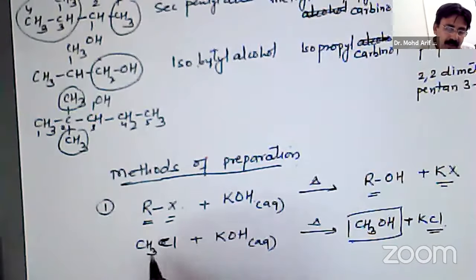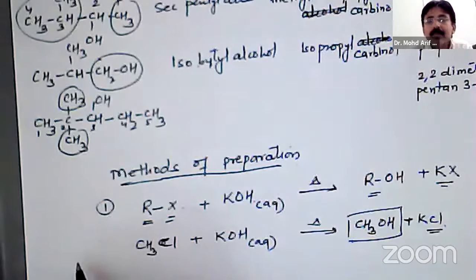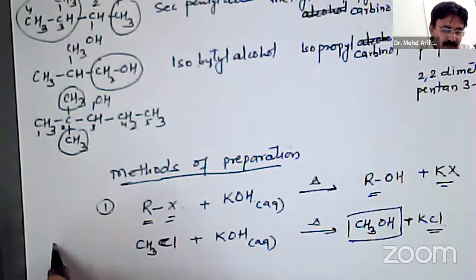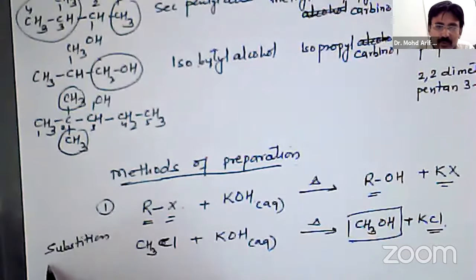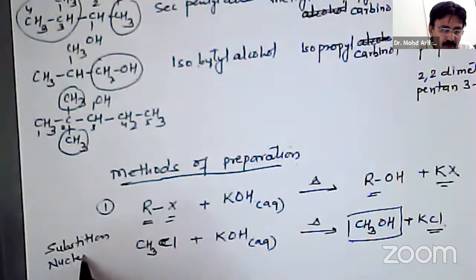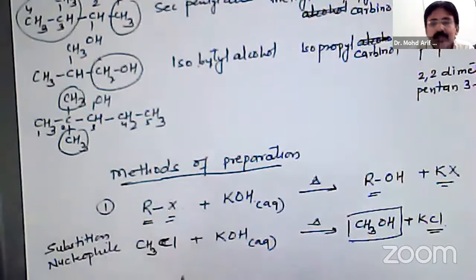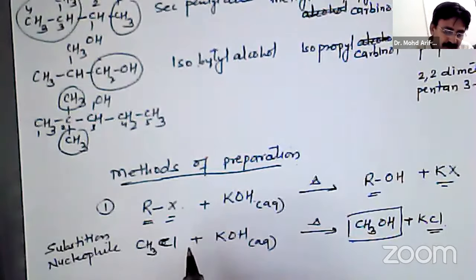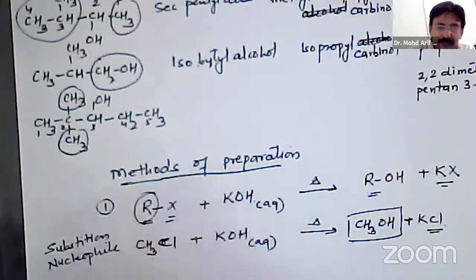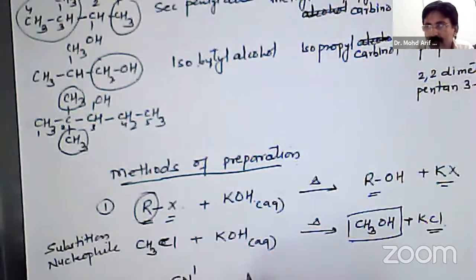Now this method proceeds through a substitution reaction in which the attacking species is a nucleophile. So we can say that it is a nucleophilic substitution reaction, and it will go through either the SN1 or SN2 mechanism depending upon the nature of the alkyl group.